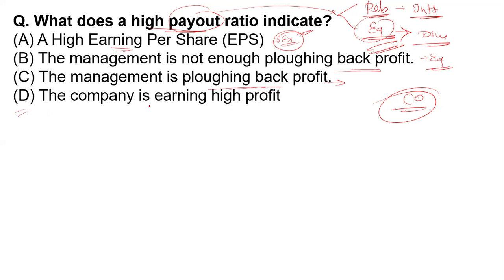Then option number D, the company is earning high profit. Yes, if the company is earning high profit, then it has the ability to pay a high payout ratio. It has the ability to maintain its high payout ratio. So according to this, option number D is the correct answer over here.